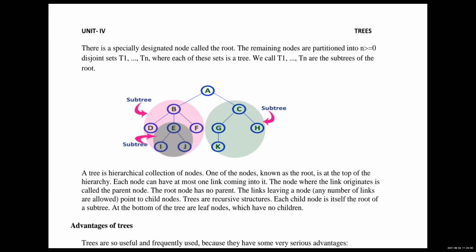Here in this diagram I and J are children, and their parent is G. K is also a child, so G is the parent of K.